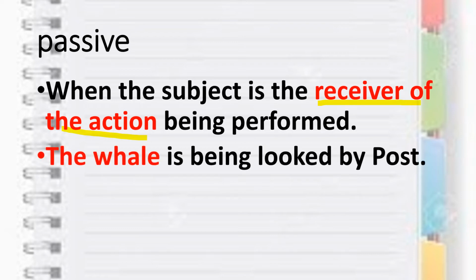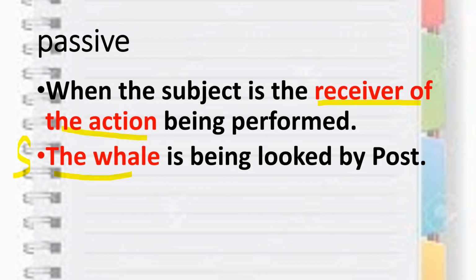For example, the whale is being looked at by Post. So here the whale, who received the action in the previous sentence, is now the subject, and the whale is the receiver.